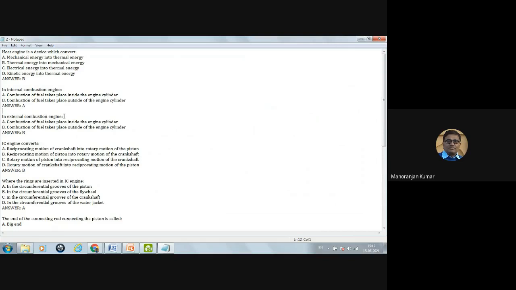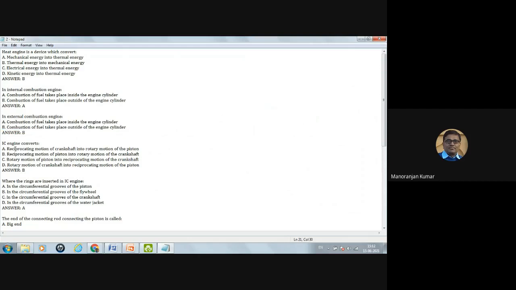In internal combustion engine, combustion of fuel takes place inside the engine cylinder. Combustion of fuel takes place outside the engine cylinder. So which type of engine is this? External combustion means combustion takes place outside the engine cylinder. So correct option is B.